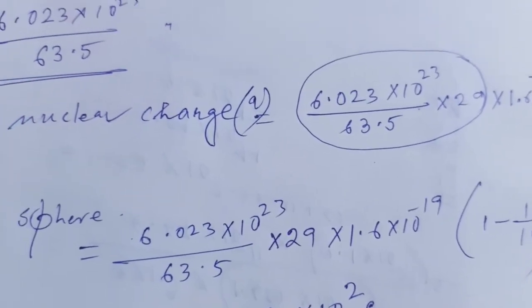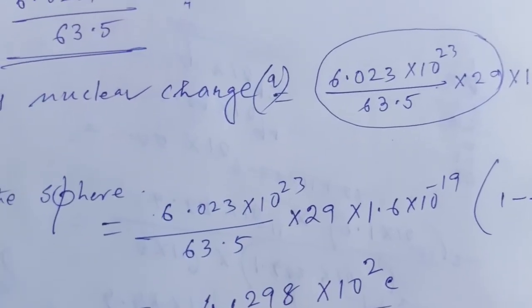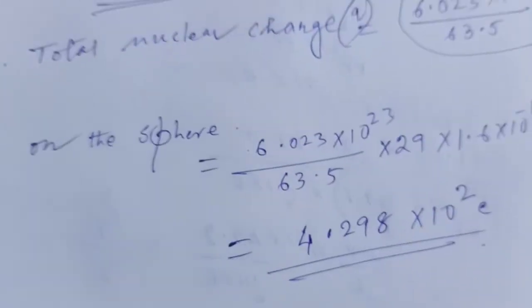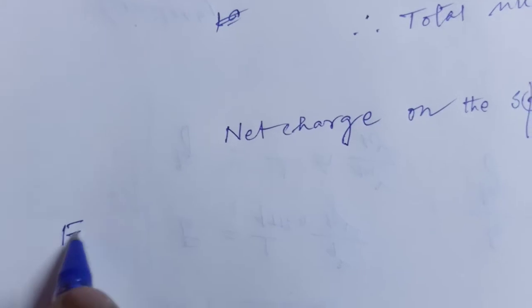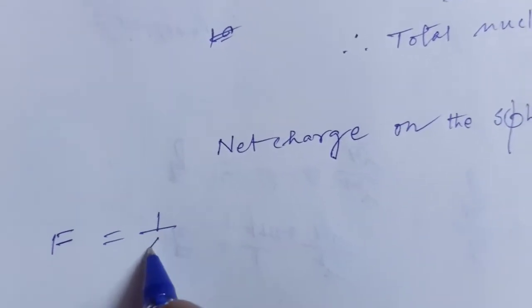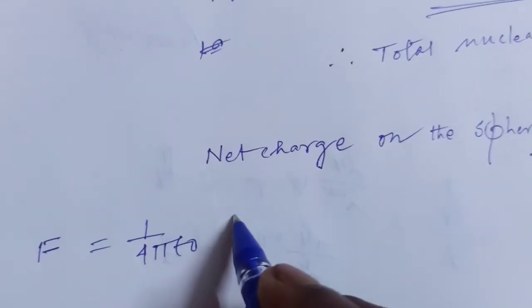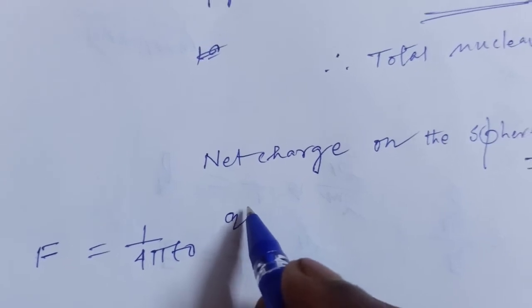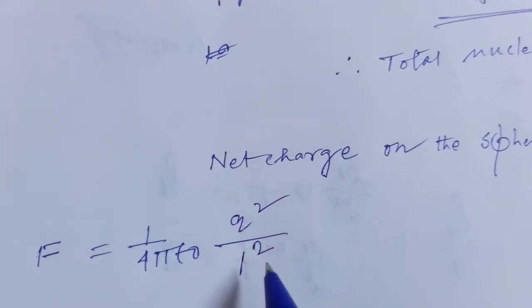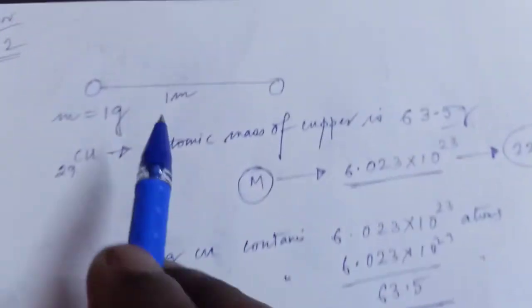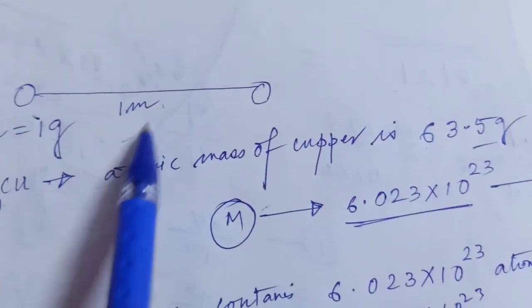So this is the value of charge, and then you have to apply the simple concept of Coulomb's law, F equal to 1 by 4 pi epsilon naught, q1 q2 by r squared, where the two charges are separated by 1 meter.